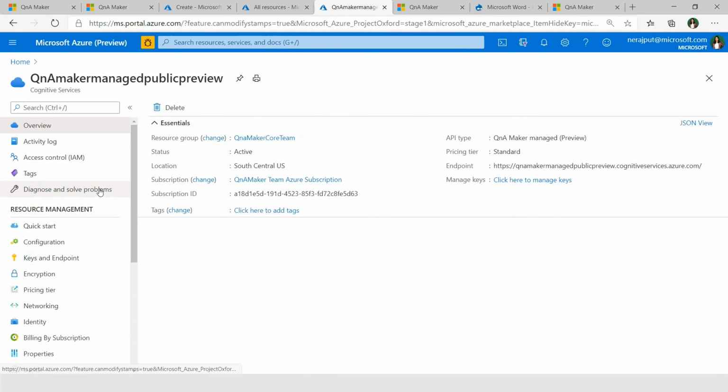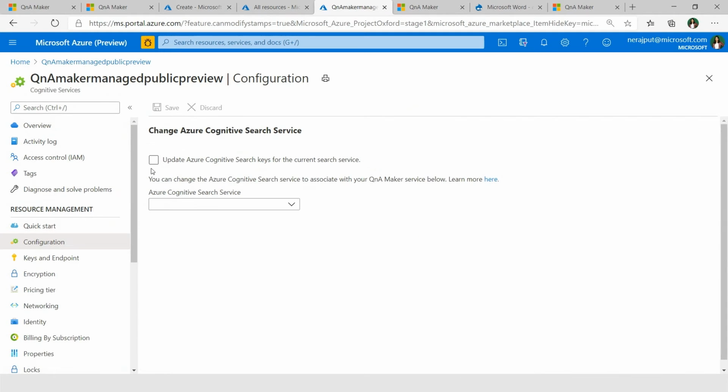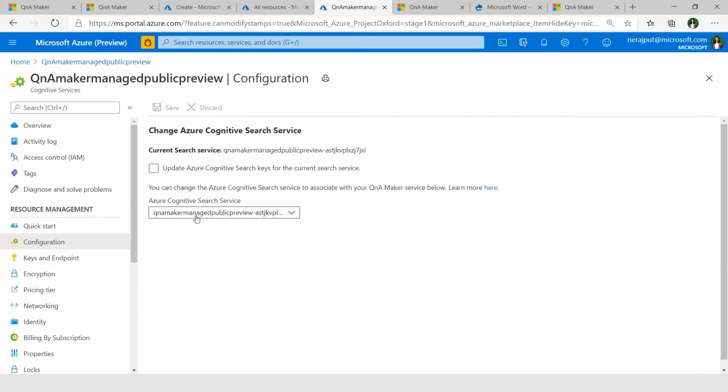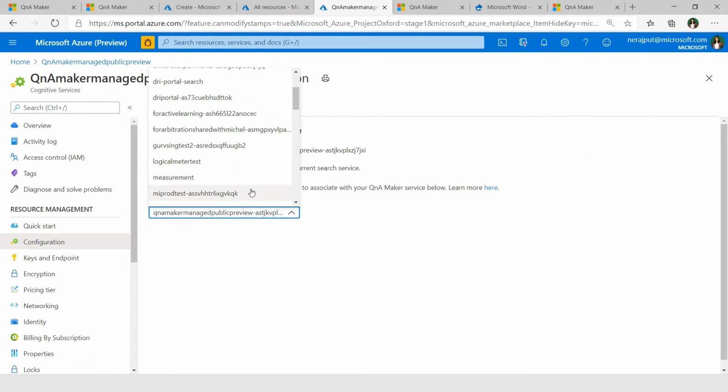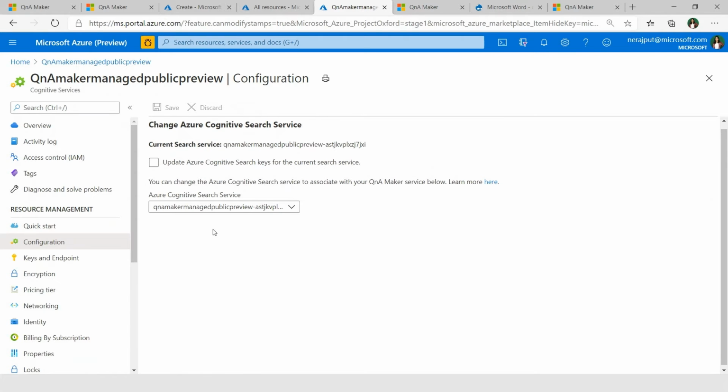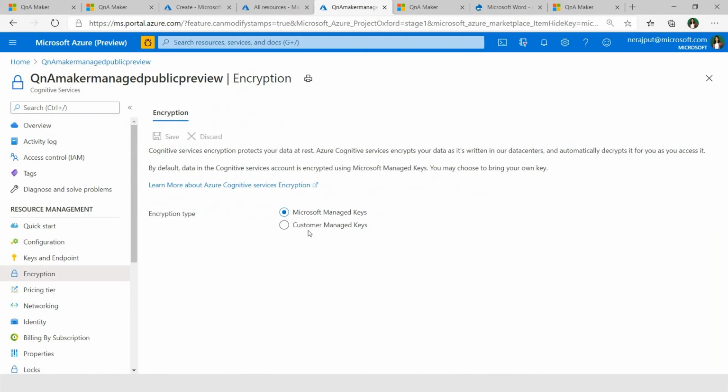If I go to the configuration, you can actually bring your own index. You can update your Azure Search in case you already have an Azure Search service that you want to use or interact with the QnA Maker resource. So this has become quite easy with this UI. If you go to encryption, now we support customer managed keys.